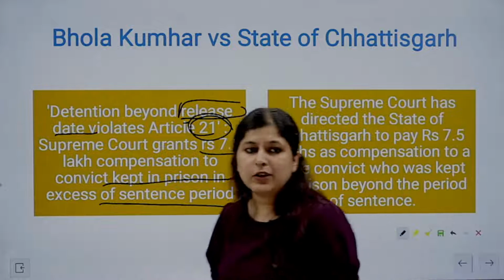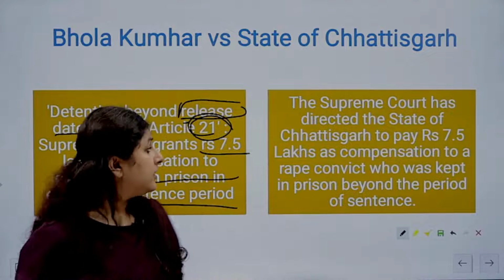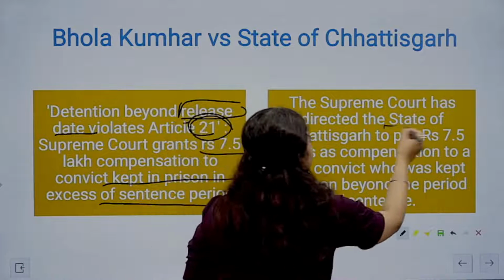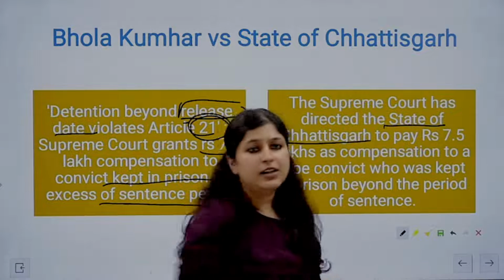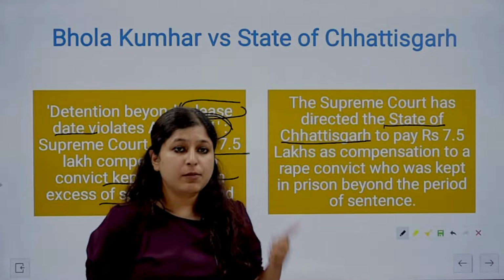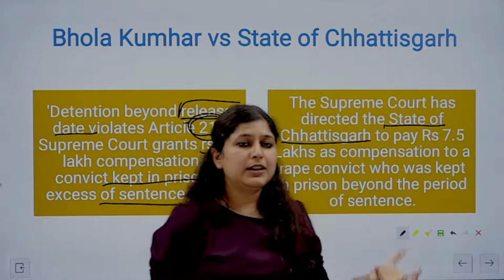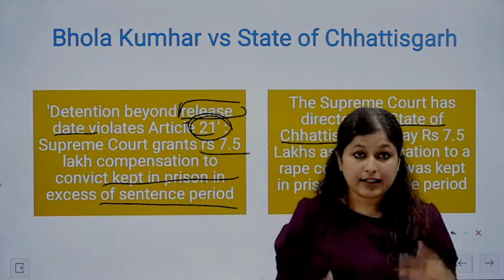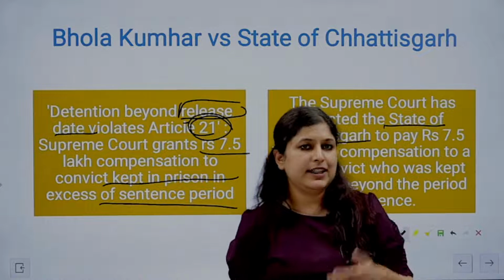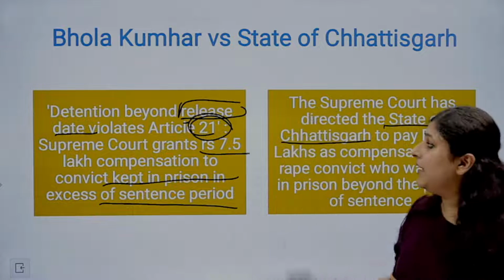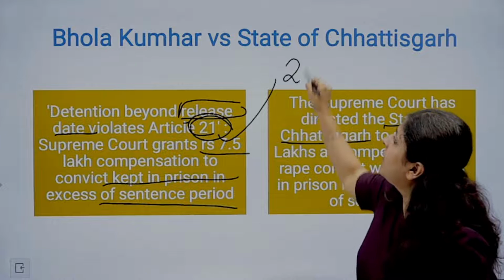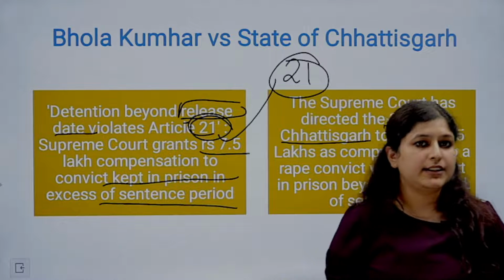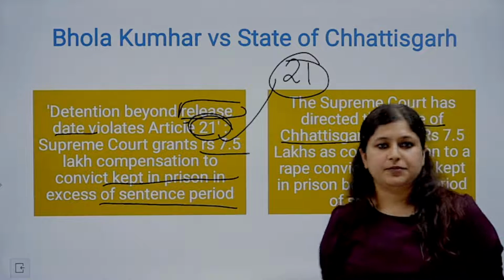Now this was a case of Chhattisgarh, and the order has now come up against the state of Chhattisgarh. So यहाँ पे now the state must compensate this person for the excess time period that he was put or left in the jail beyond his sentence time period. तो यहाँ पे क्या चीज है, आर्टिकल नंबर 21 की एक और इंटरप्रिटेशन आती है. Let's move ahead.